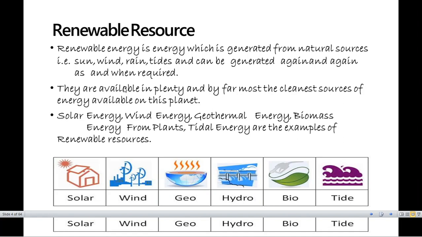Okay, so today we are talking about natural resources. We are talking about what we mean by natural resource, what is a renewable resource, and what is a non-renewable resource. In the future, we will look forward to the parts of natural resources and other topics which are important from our point of view.